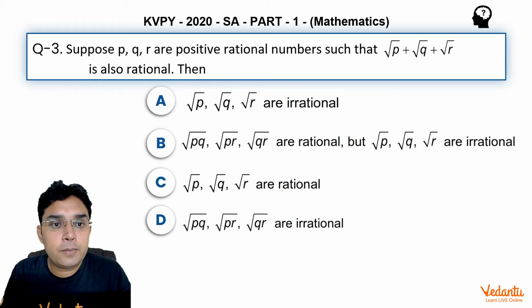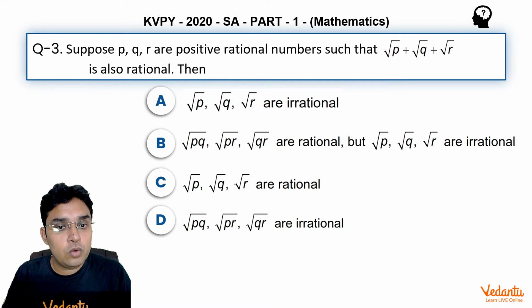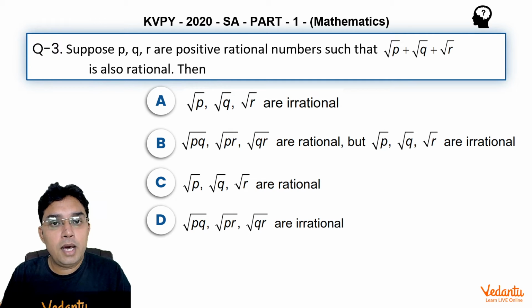It says, suppose p, q, r are positive rational numbers such that root p plus root q plus root r is also rational. Then A, root p, root q, root r are irrational. B, root pq, root pr, root qr are rational, but root p, root q, root r are irrational. C, root p, root q, root r are rational. D, root pq, root pr, root qr are irrational.